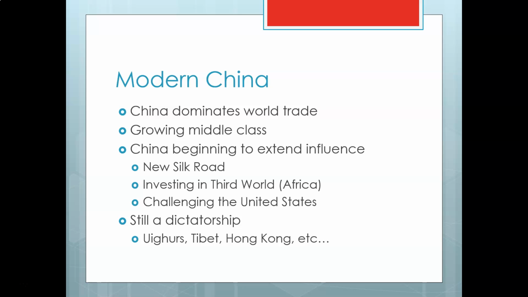their language. There's also Hong Kong, which for a long time was under the control of Britain in a semi-democratic place. And Britain gave that back to the Chinese, and the Chinese said, we'll be nice to Hong Kong. We'll let them kind of do their democracy thing. But recently they've started to kind of cut down on that and squash these people of Hong Kong who are demonstrating. If you watch the news, you'll see all of these things still in the news. And like I say, it's just still very much a totalitarian dictatorship.